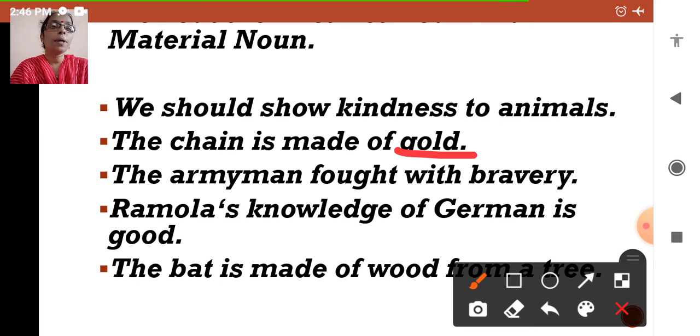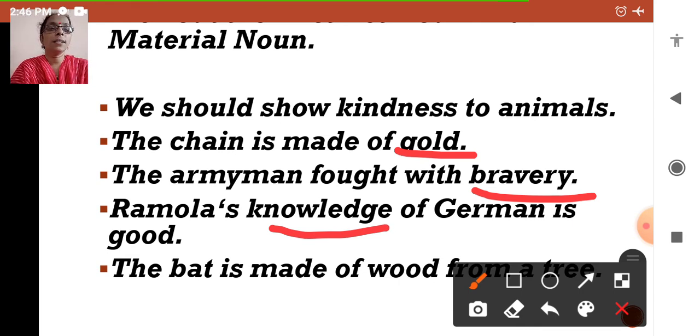Next, the army man fought with bravery. So, here which is the noun? Correct. Bravery is an abstract noun. Next, Ramola's knowledge of German is good. So, which is the noun here? Yes, knowledge is an abstract noun.